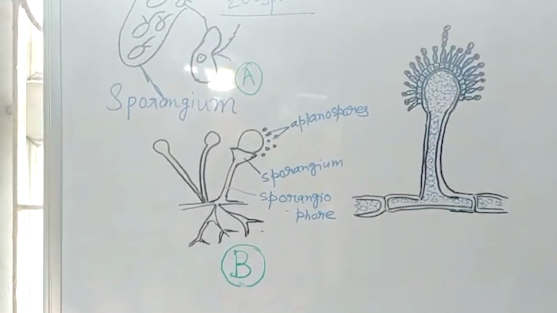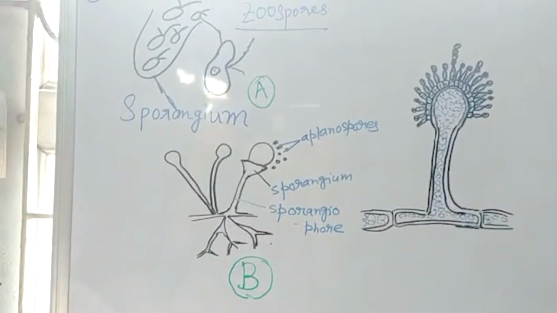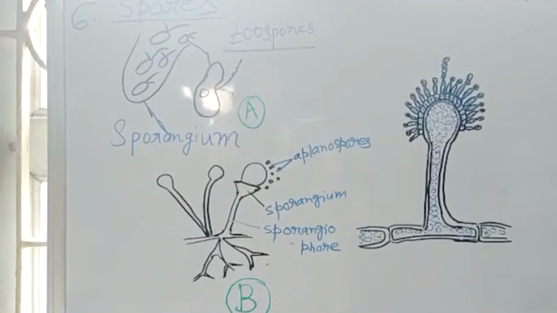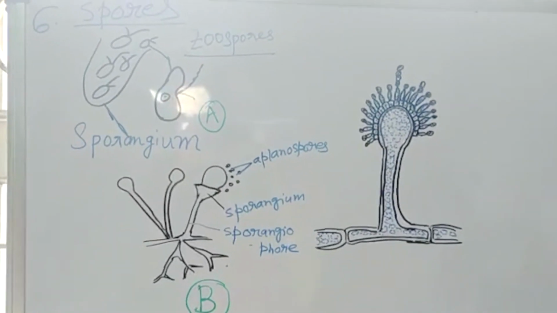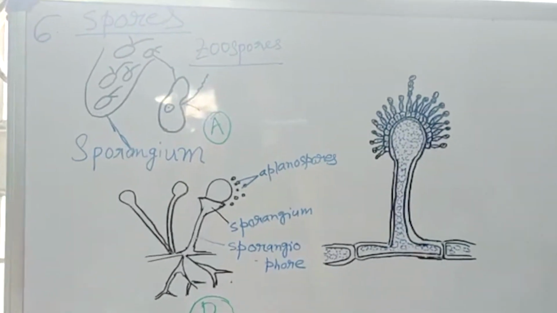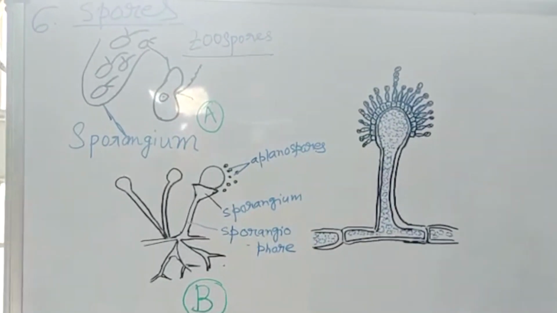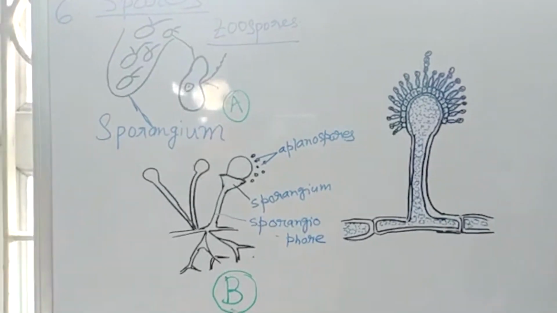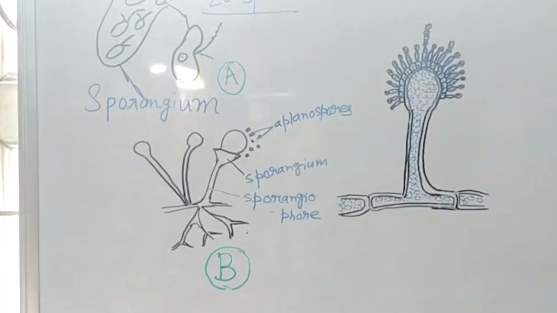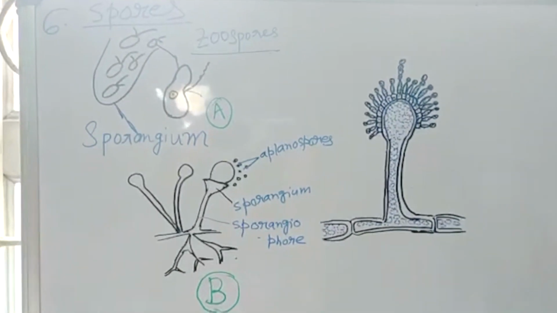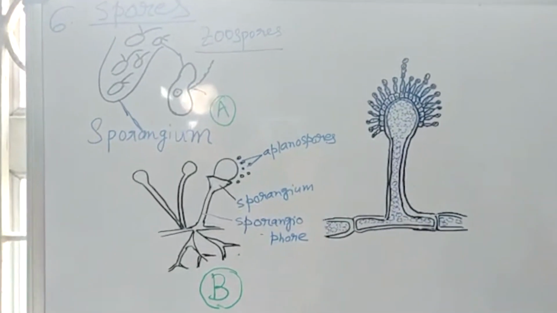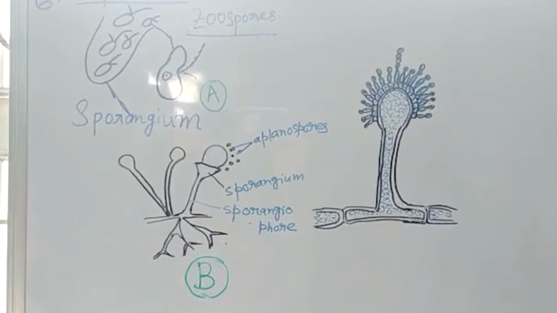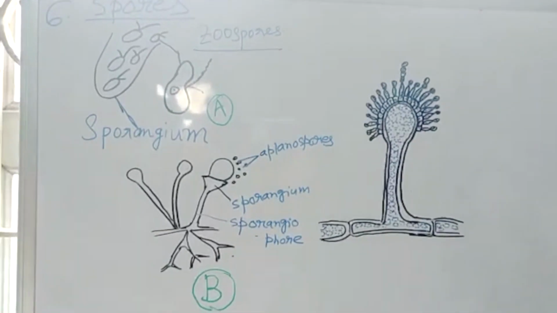So, here you see that fungal zoospores are without cell wall. But non-motile aplanospores have cell walls around them. The sporangiospores on germination germinate by forming a germ tube to initiate the assimilatory phase of the fungus.